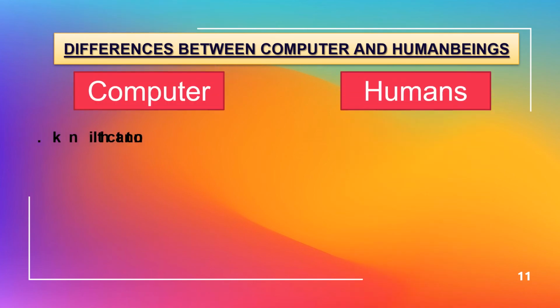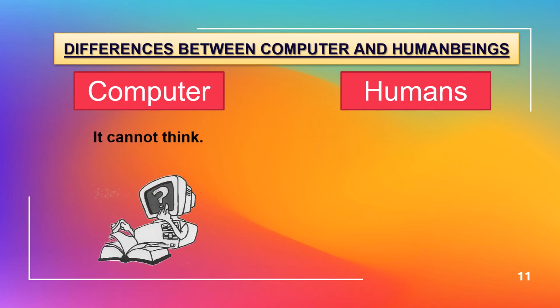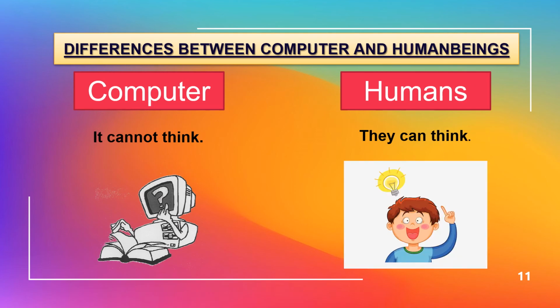It cannot think. They can think. Humans have a brain, so they can think, and they made computer machines.